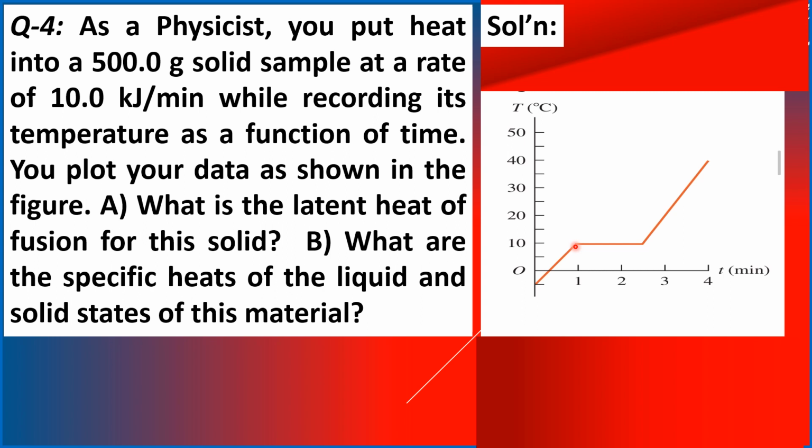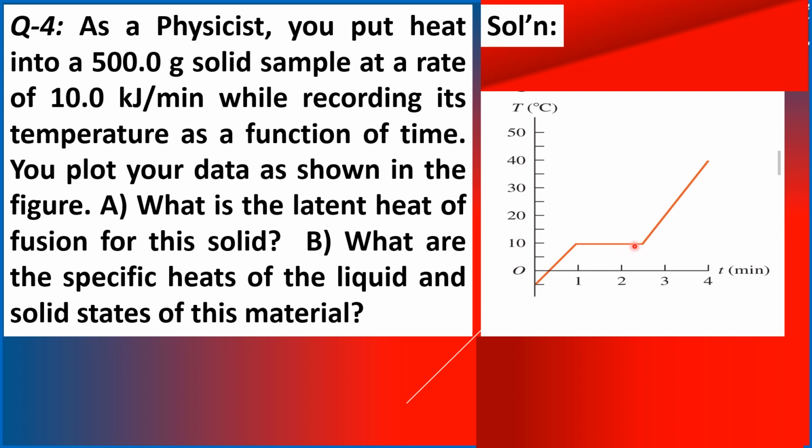And then, after 1.5 minutes, from this point to that point, we have a horizontal graph line which suggests that the temperature doesn't change within this time interval from 1 to 2.5 minutes.